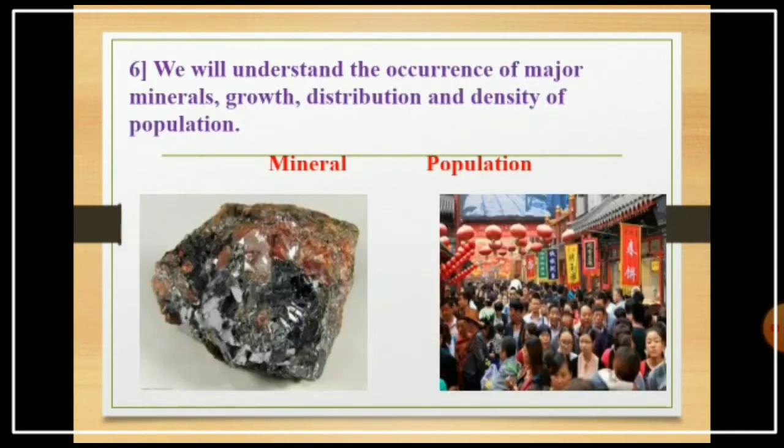Next, we will understand the occurrence of major minerals like diamond and petroleum, and the growth, distribution and density of the population. When it comes to population, India and China are the two important countries. So sixth is minerals and population.